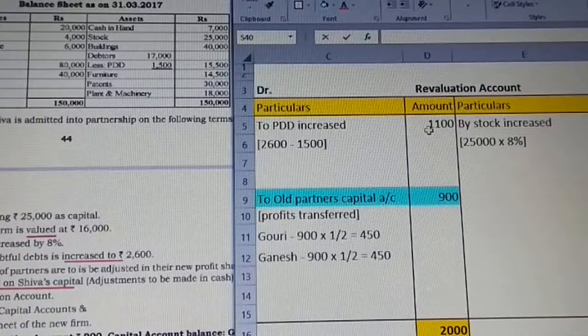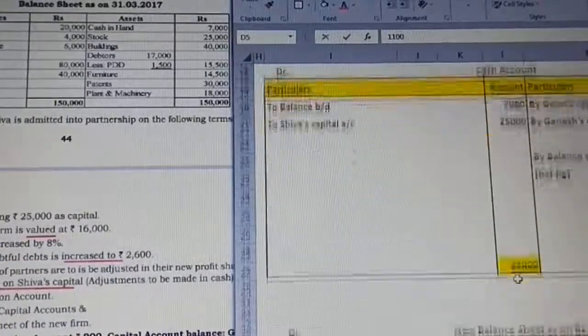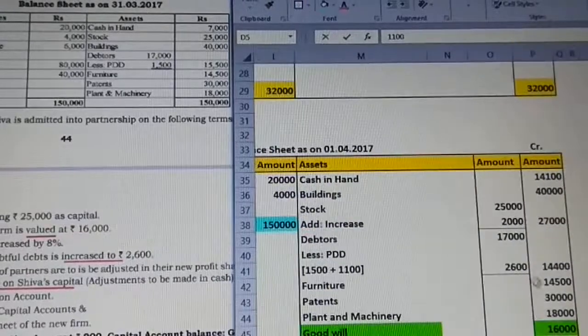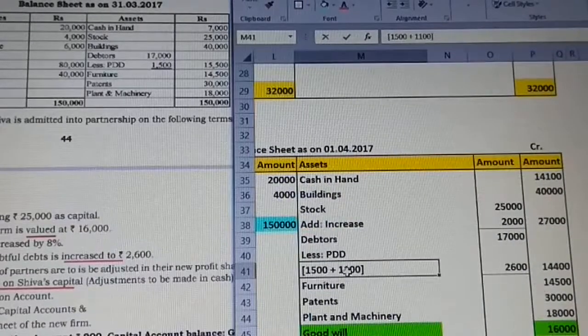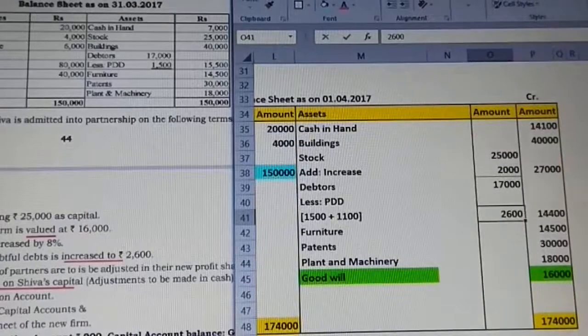From the amount column, what we have calculated, this is only the increase. The current value increases 1,100. Don't take 2,600, that is the total value. So 1,100 gives us 2,600. So for this year, 2,600 is the PDD taken by the company. So the total adjusted debtors is 14,400.